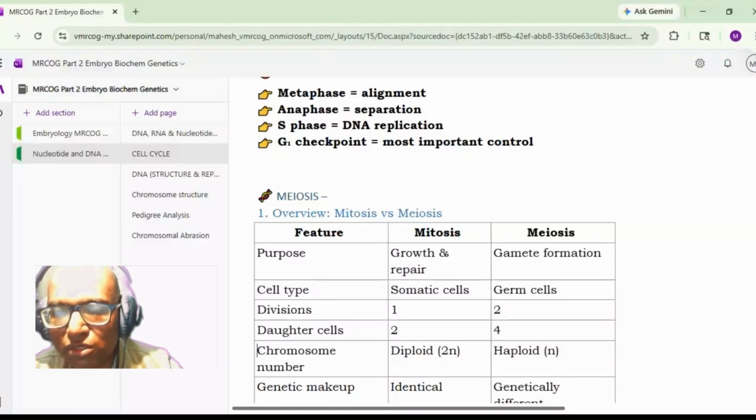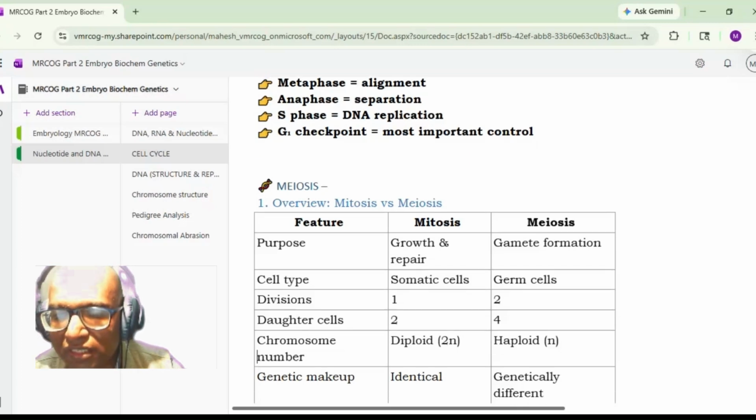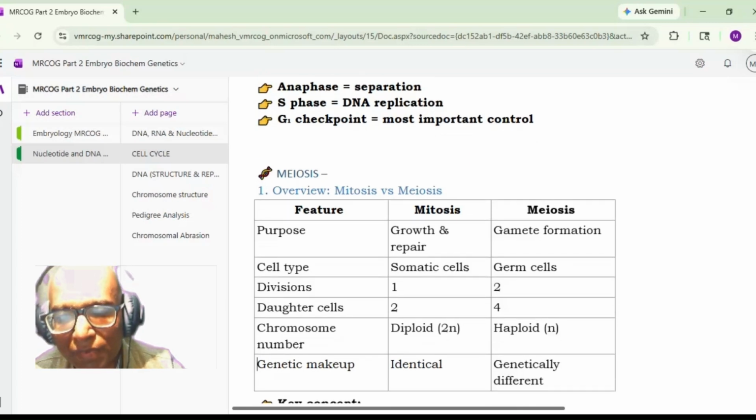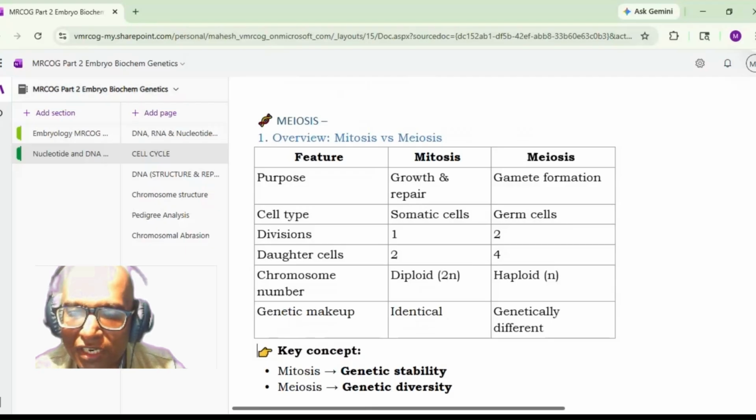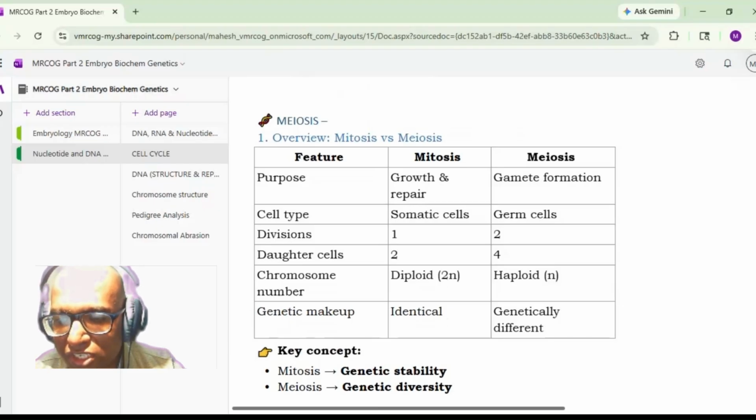Then in mitosis only two daughter cells are formed. In meiosis, four daughter cells are formed. So chromosome number after the mitosis will remain same, that is diploid cells you are going to get, while in meiosis you will get the haploid cells. Then what will be the genetic makeup? In mitosis, genetic makeup will be identical, while in meiosis there is going to be variation in the genetic content.